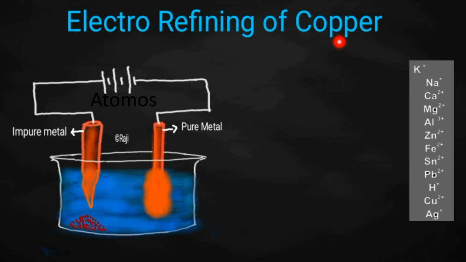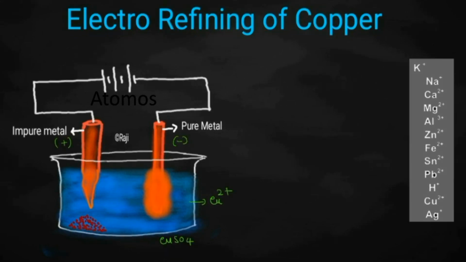Now, what will be the product obtained at the cathode and at the anode when you are performing the electrorefining of copper? In this case, we should always remember that the pure metal should be kept as the cathode, right? Whereas the impure metal should be kept as the anode. The electrolyte also should be containing Cu2+ ion, or you can take copper sulfate as the electrolyte.